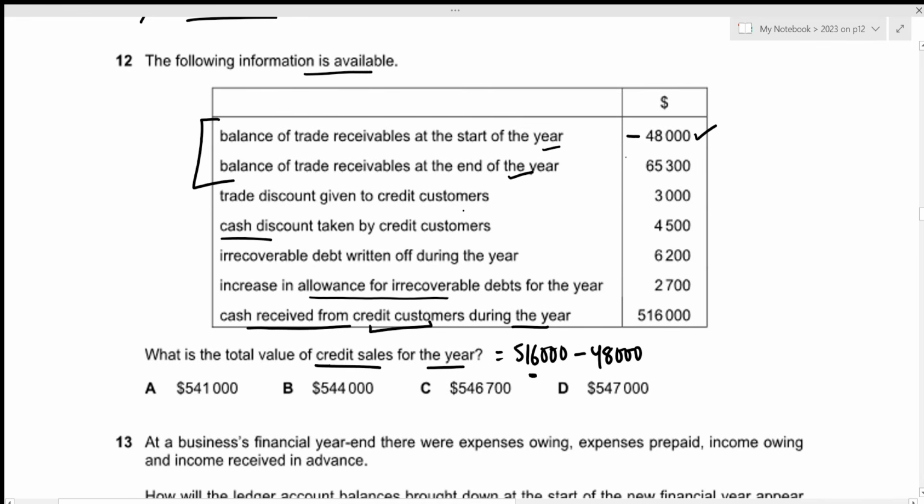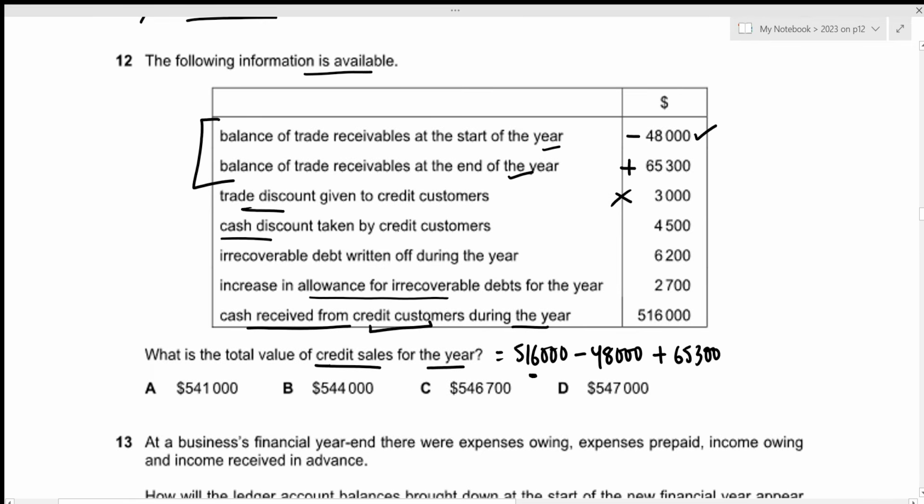Then for the end of the year, we will add this value of 65,300 because the credit sales was made during the year, but we are yet to receive the amount from the customers. Regardless, the sales was made during the year, which is why we need to add it. So that will be plus 65,300. And remember, trade discount will not be recorded in our books of accounts. So we can completely ignore this 3,000.